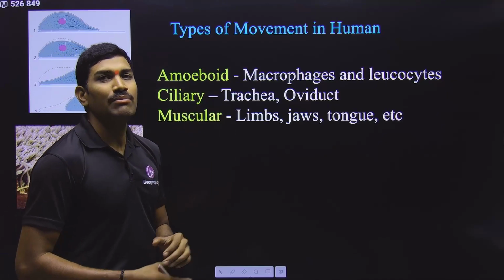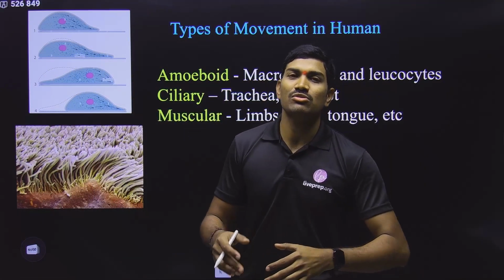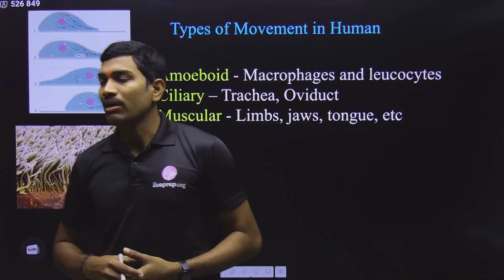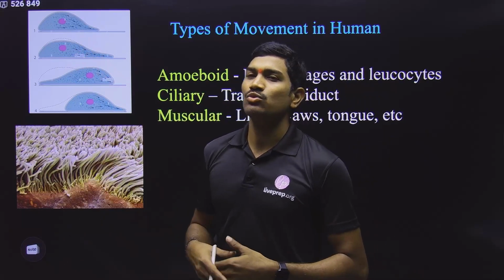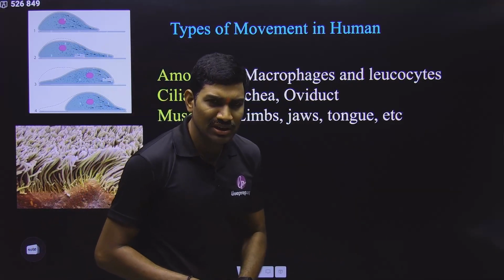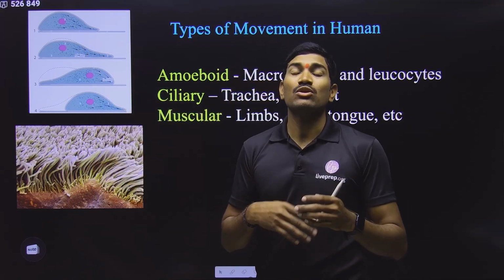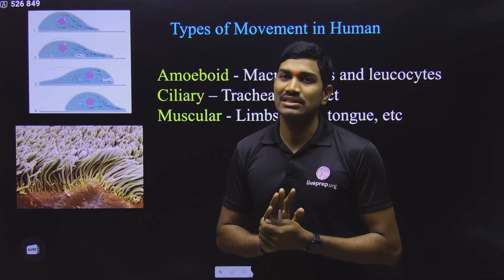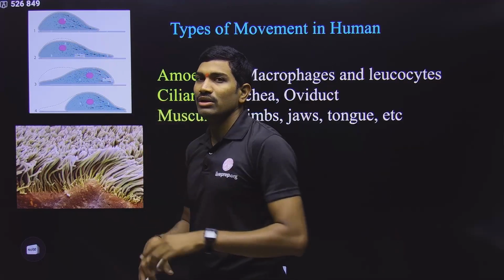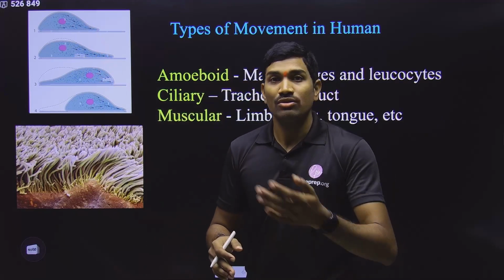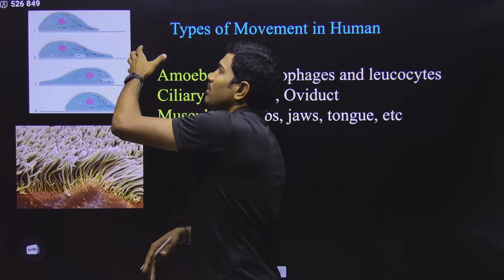So amoeboidal, please understand this. Amoeba itself shows this type of movement. That's why it is called amoeboidal movement. Then how will amoeba move here? Amoeba will move with the help of pseudopodia formation. Regarding the pseudopodia formation, much information was not given here, so I'm not going into these details. During the pseudopodia formation, what happens? Cytoskeletal structures play a very important role. Please understand this. The cytoskeletal structures undergo some rearrangement inside the cell. With the help of this, some pseudopodia will be formed, and hence this amoeba is able to move.